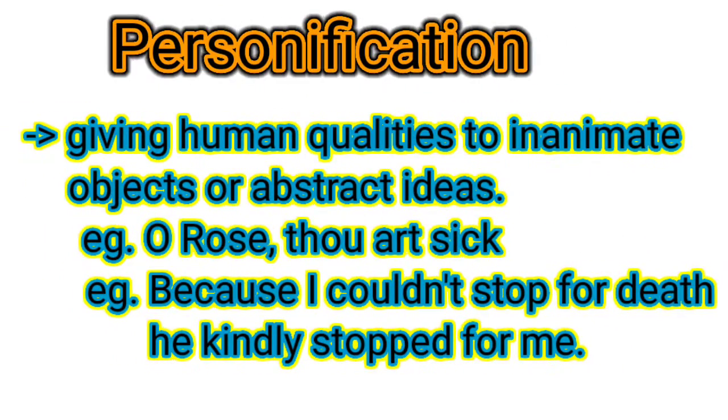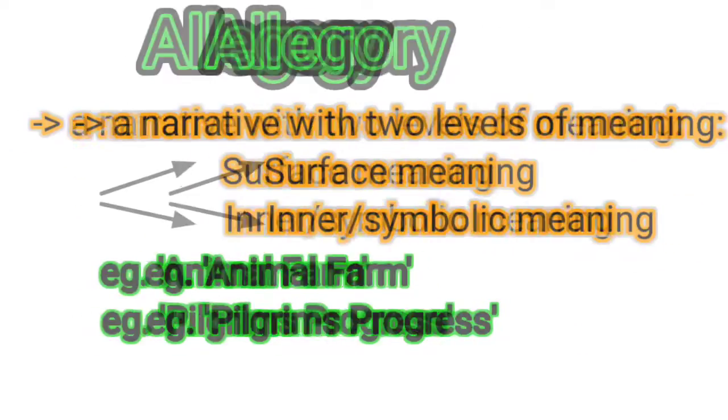Next, personification. It is giving human qualities to inanimate objects or abstract ideas. For example, O Rose, thou art sick. Here, Rose is personified. Another example, because I could not stop for death, he kindly stopped for me. Here, death is personified.